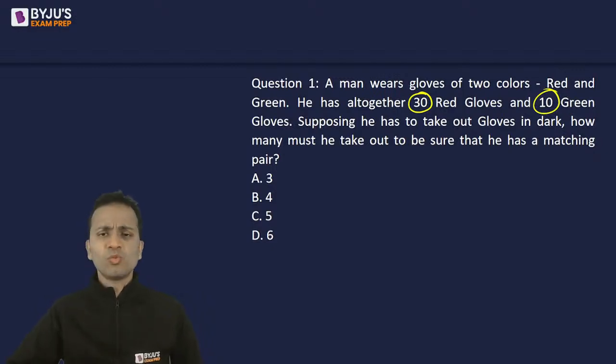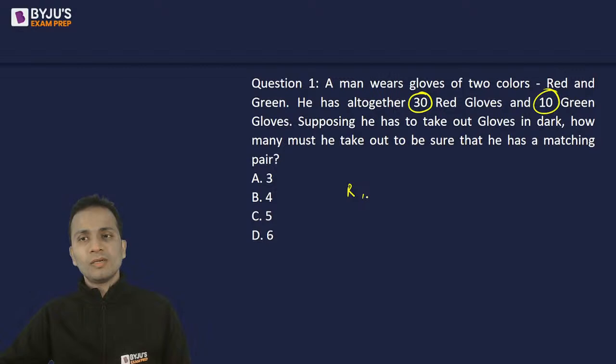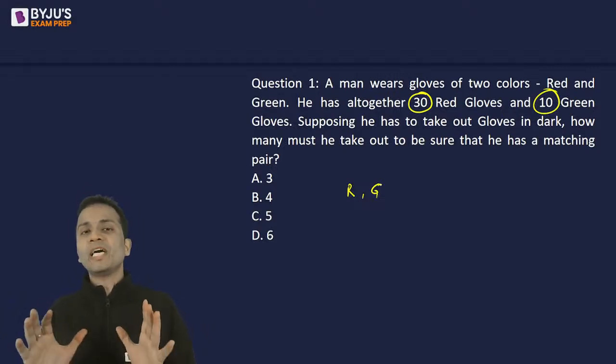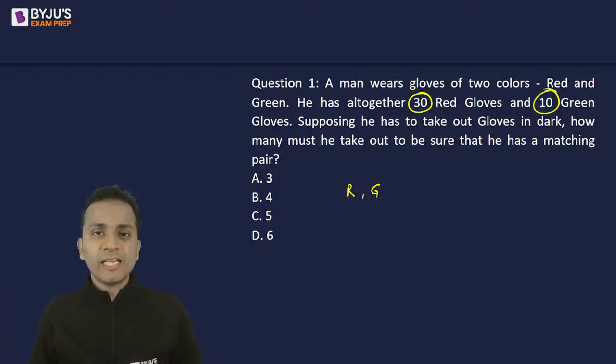Now going with the worst case scenario, let's say the first glove that he picks is red. Now the second glove, since I have to go for a worst case scenario, will not be red. Let's say it is a green glove. So right now he does not have a pair. One red and one green he has in his hand.